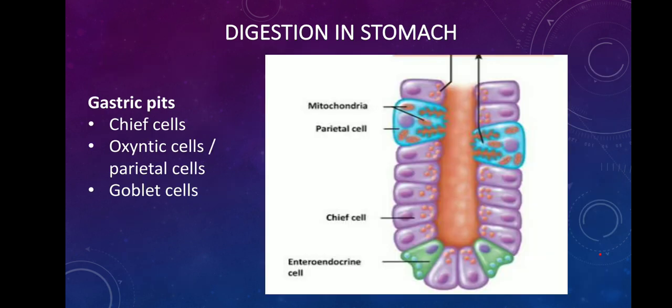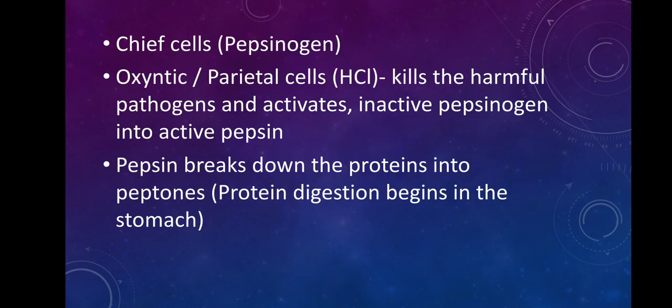Let's see. Inside the stomach there are many gastric pits, and these gastric pits consist of many different cells. So they have chief cells, oxyntic cells or parietal cells, and they also have the goblet cells. Each of these cells is going to produce different substances. Let's see what they are. Now the chief cells produce pepsinogen. Pepsinogen is nothing but the inactive form of pepsin. Now oxyntic or parietal cells produce hydrochloric acid.